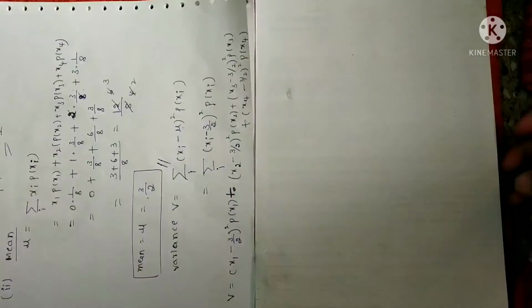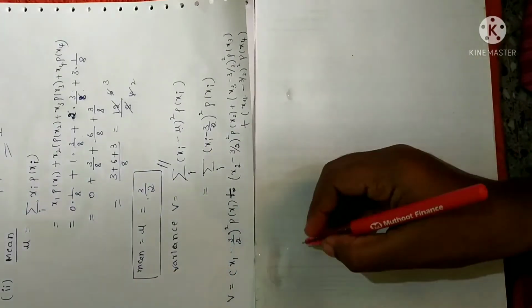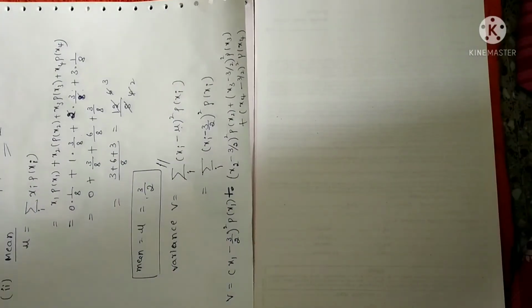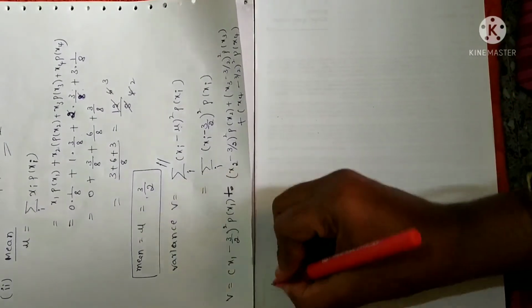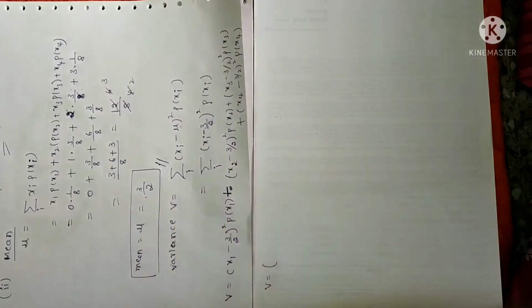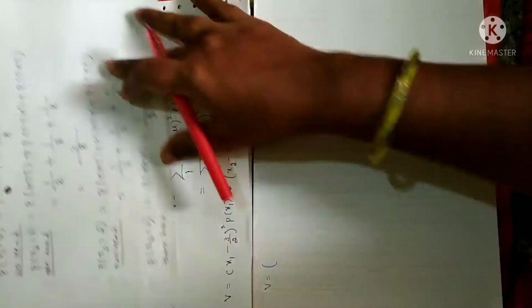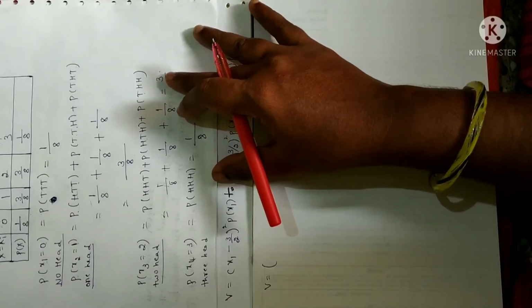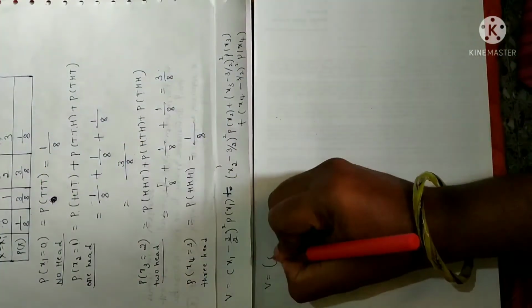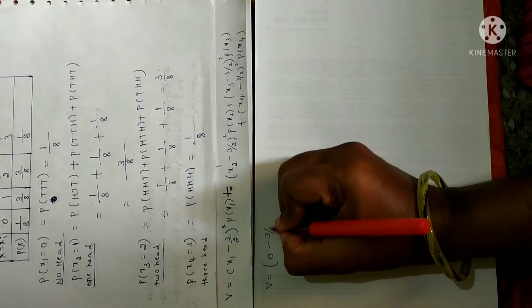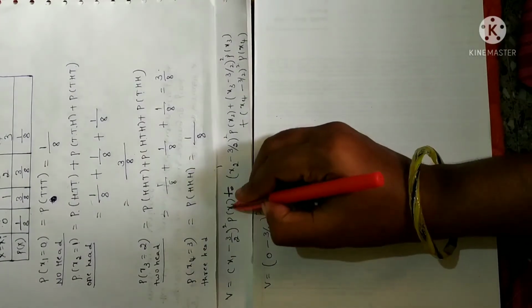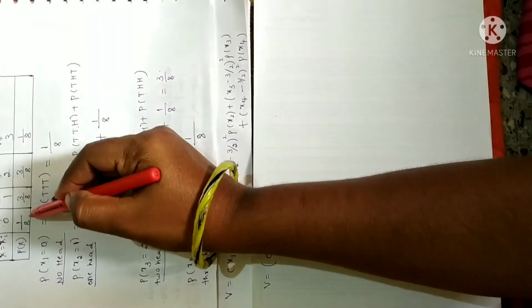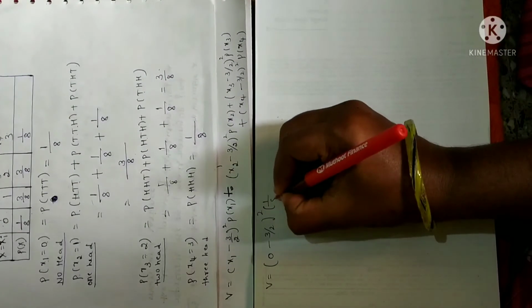Now let me substitute the values. So V is equal to, what is the value of x1, as we already calculated in the random distribution. See here, this is what we have done, right? So x1 value is 0. 0 minus 3 by 2 whole square into probability of x1. What is the probability of x1? It is 1 by 8. Fine.